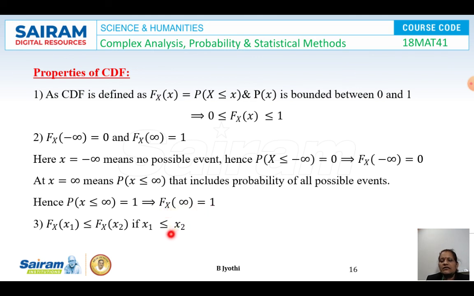Next, let's see the third property. F_X of x1 is less than or equal to F_X of x2 if x1 is less than or equal to x2. This is the third property.